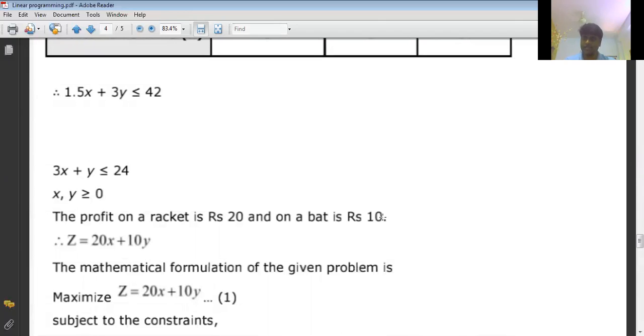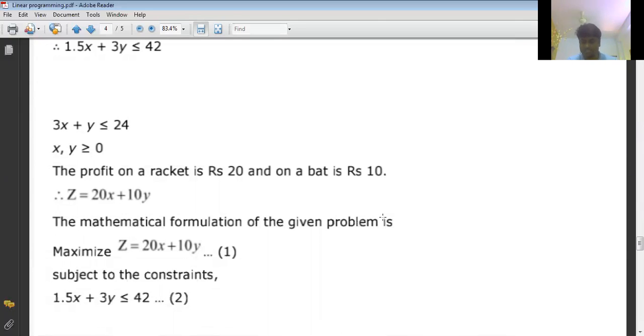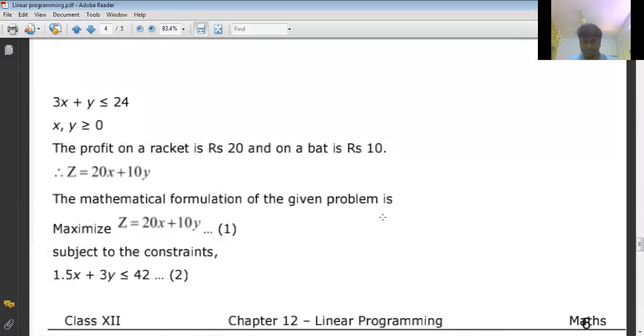20x plus 10y, correct or not? What is the profit on every racket? 20 rupees. So 20 into x, where x is the number of rackets. What is y? Number of bats. 20x plus 10y we can take for the profit function, and that is going to be maximized. Obviously profit function always to be maximized, correct or not?